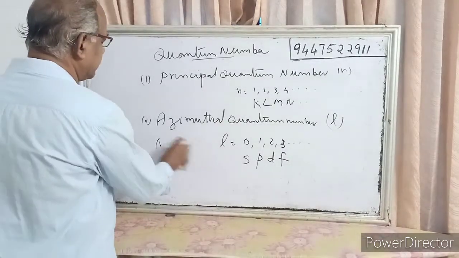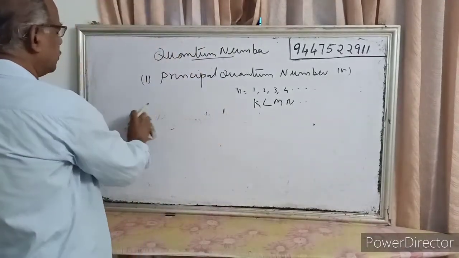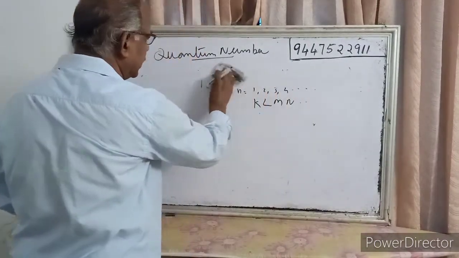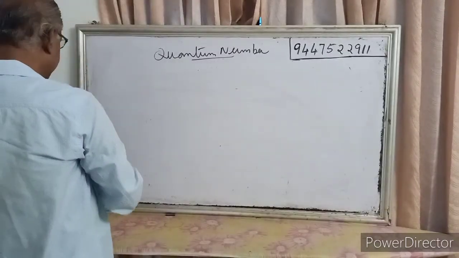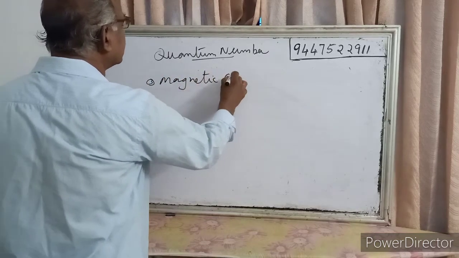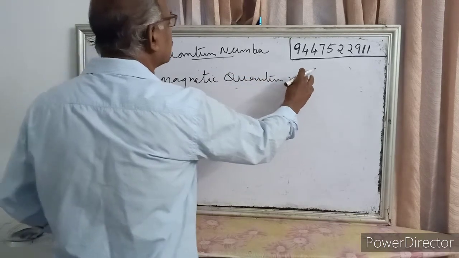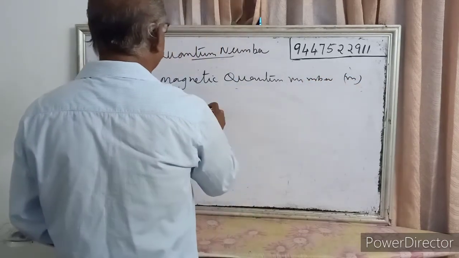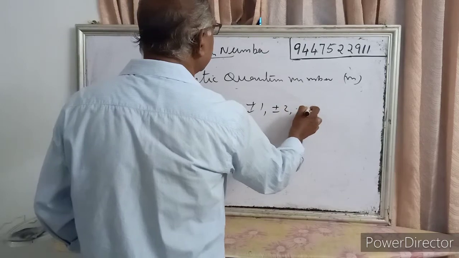Then third one is magnetic quantum number. The magnetic quantum number shows the orientation of the orbitals when they are placed in a magnetic field. It is represented by m. m is equal to 0, plus or minus 1, plus or minus 2 and so on.